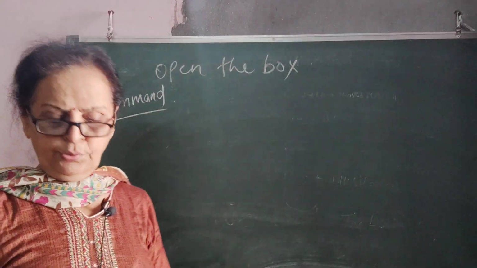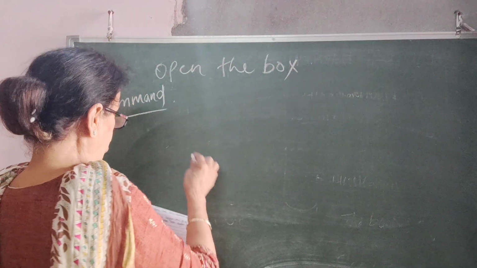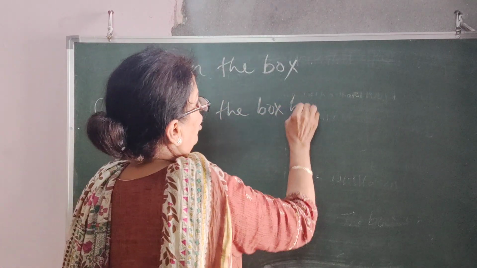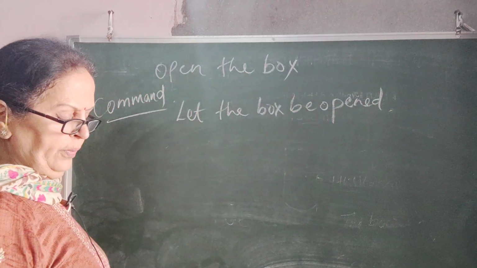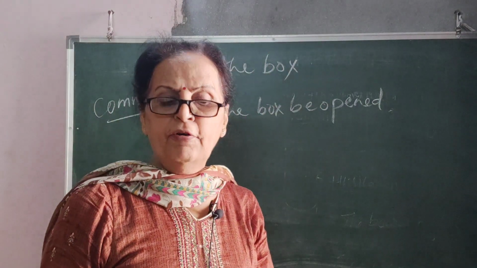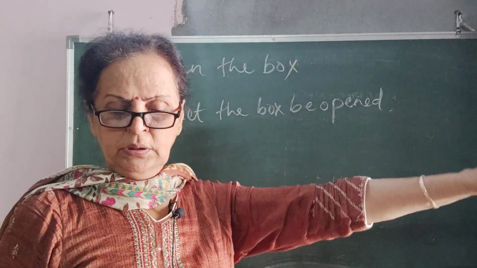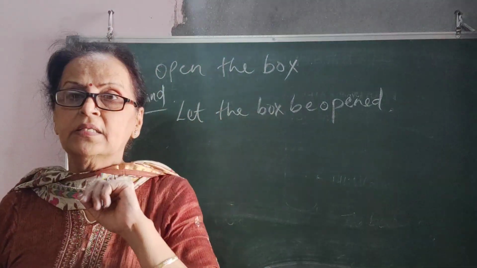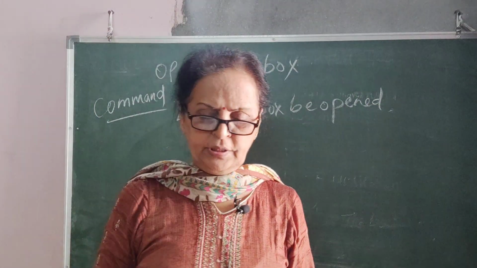So how are you going to do them? It will be let the box be opened. Third form of verb. If I say switch on the fan, so let the fan be switched on. Close the door at once. Sometimes your teacher says close the door at once, fast. So it is let the door be closed at once.